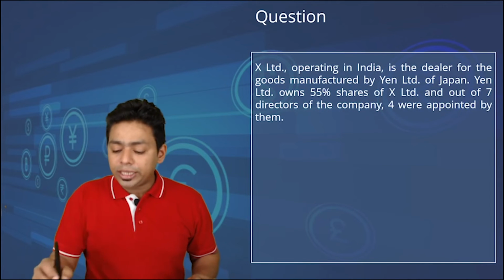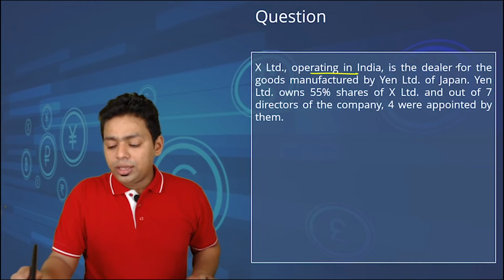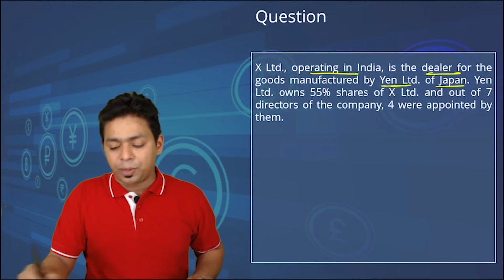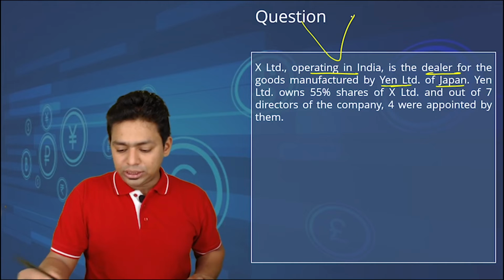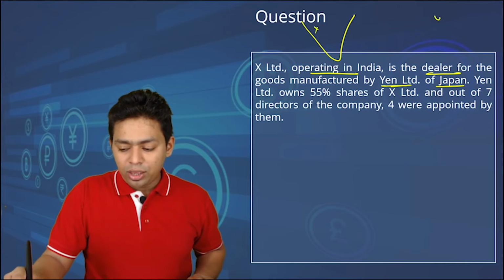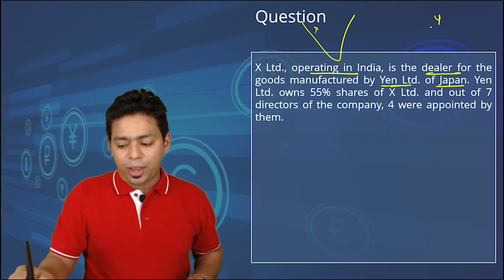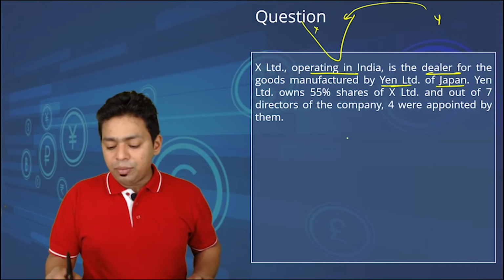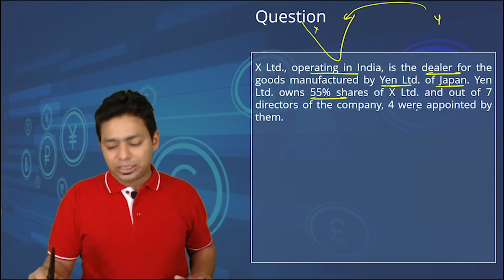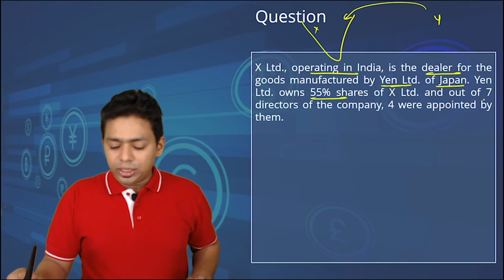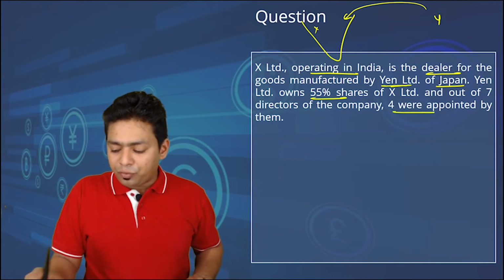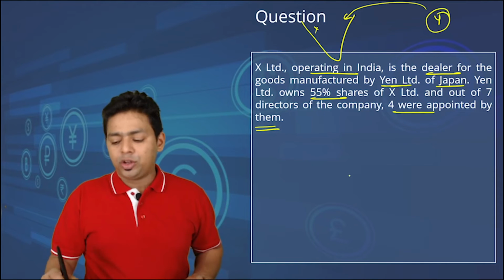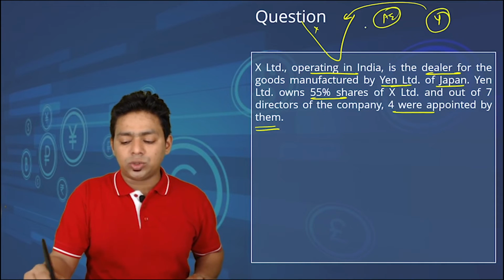Next question. X Limited operating in India is the dealer for goods manufactured by N Limited of Japan. Now, this X is in India, and it is a dealer of Japan, and N Limited Japan must be giving goods to India. N Limited owns 55% shares of X Limited, and out of 7 directors of the company, 4 directors are appointed by them. By them means by N Limited. So you can clearly see these two are associate enterprise.